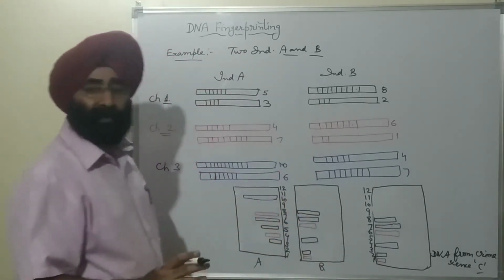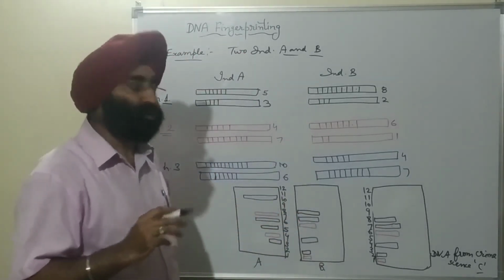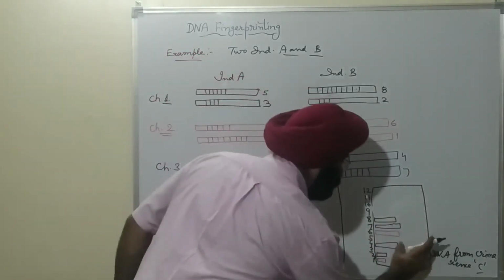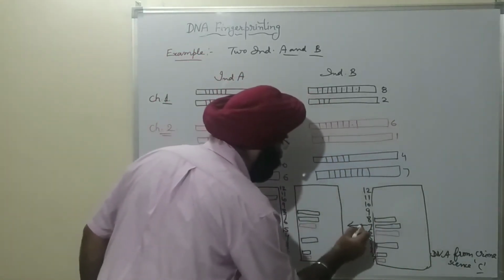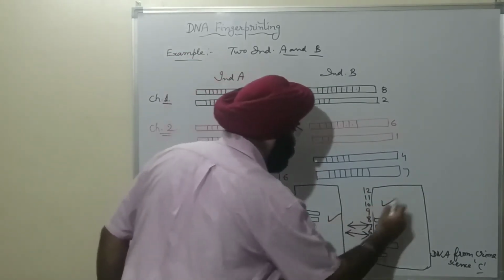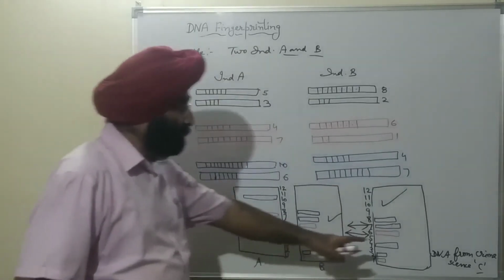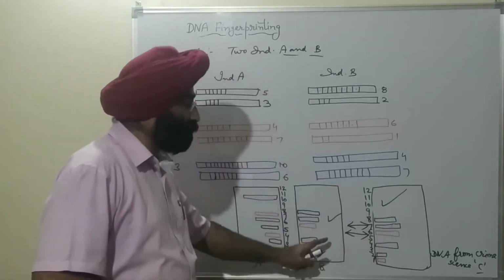So it is clear from here the banding pattern of the DNA shows the matching of this C with this individual B. And now it is proved that the crime is done by the individual B.